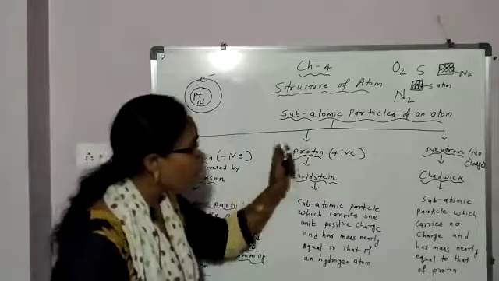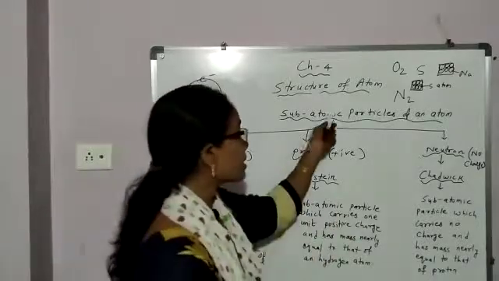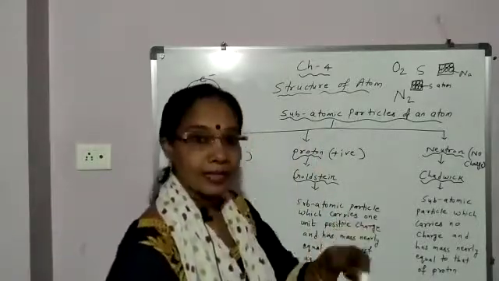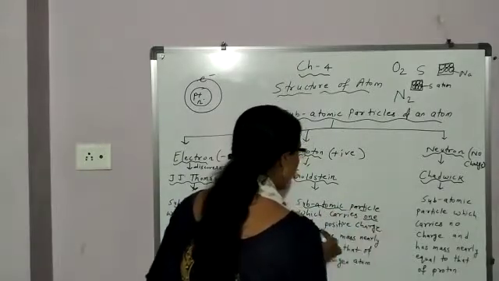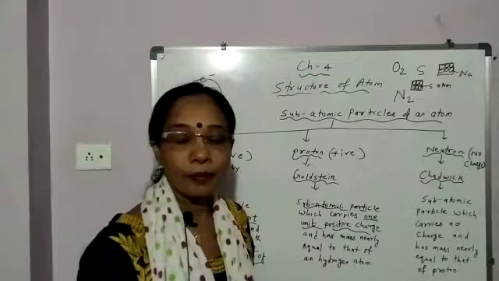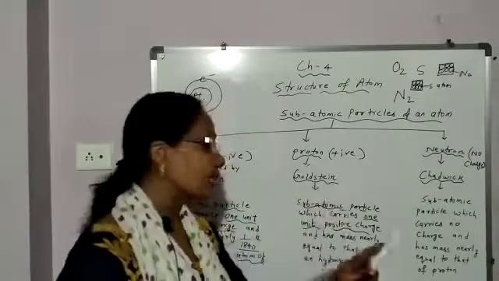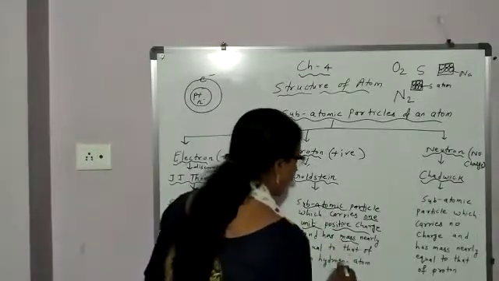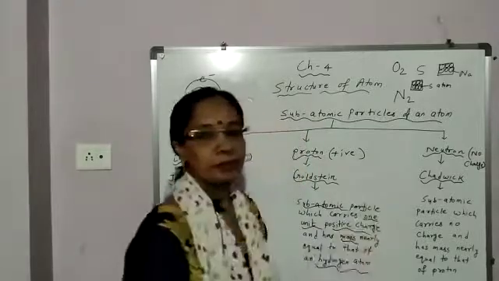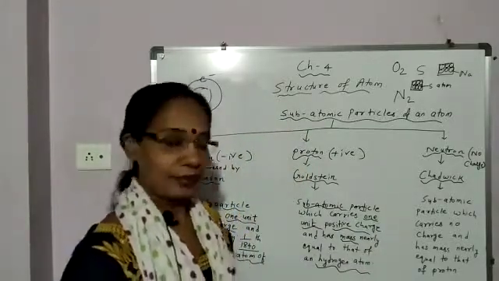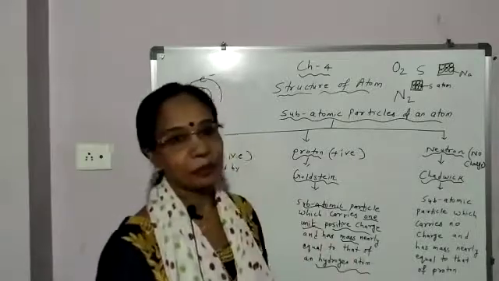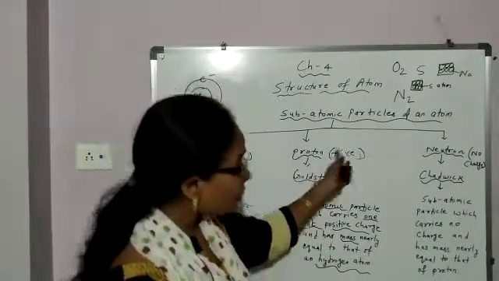Next, what is a proton? Proton is a subatomic particle present in an atom and it carries 1 unit of positive charge and has mass nearly equal to that of a hydrogen atom. And next, neutron.